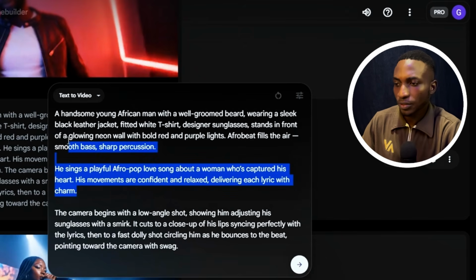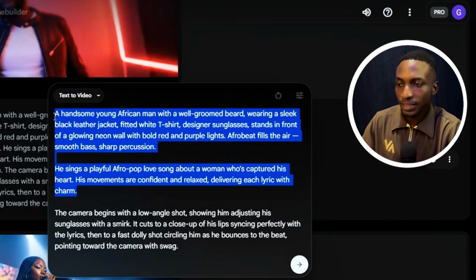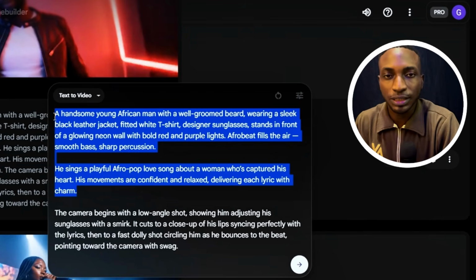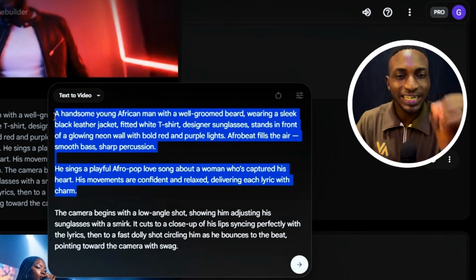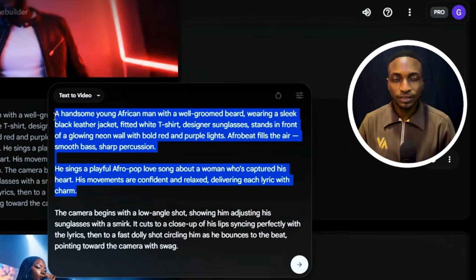These actually contain three main things. So with these, you can create anything. The first we're going to talk about is the subject, add all the description. And the second thing you're going to talk about is the environment. So paint the environment, create the environment as much as you can.